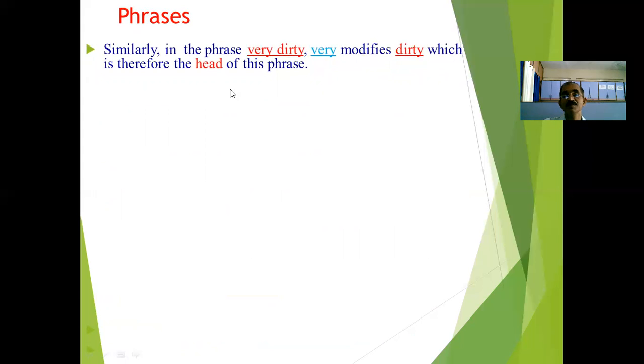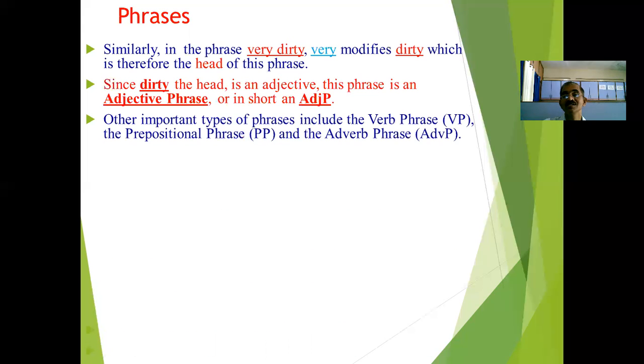See another example. Similarly, in another phrase, "very dirty", the word "very" modifies "dirty", which is therefore the head of this phrase. Here, "dirty" is the head, which is an adjective. So since "dirty" is the head, which is an adjective, we can say that this is an adjective phrase. In short, ADJP.